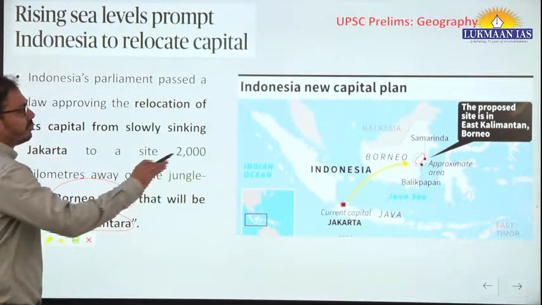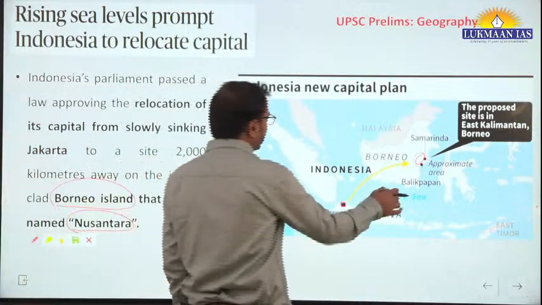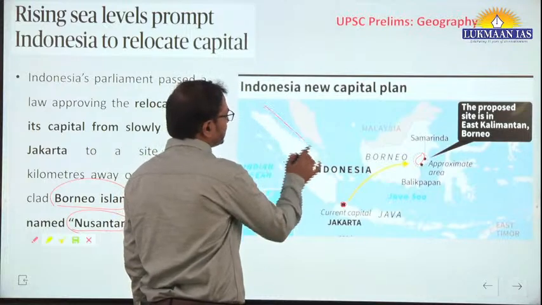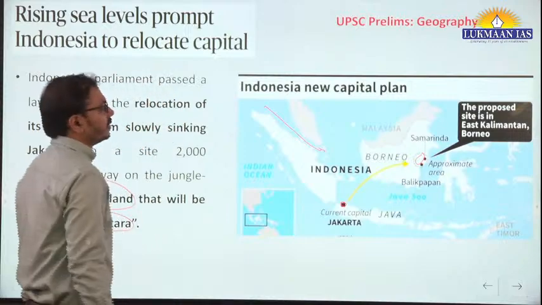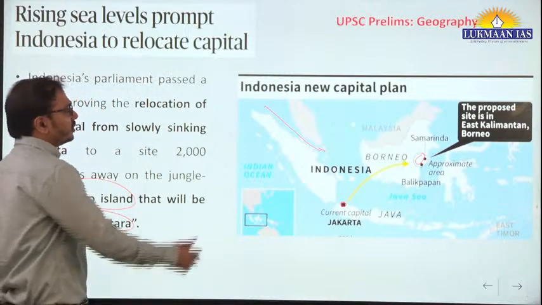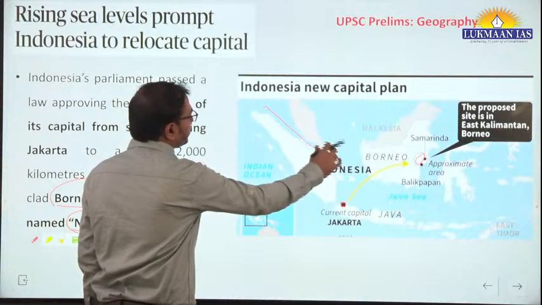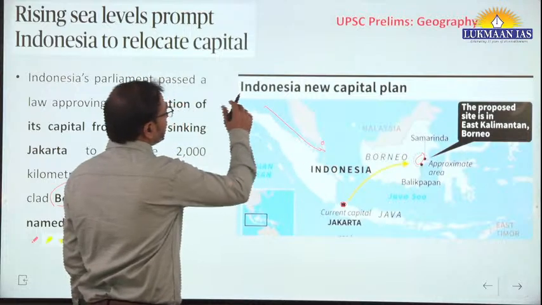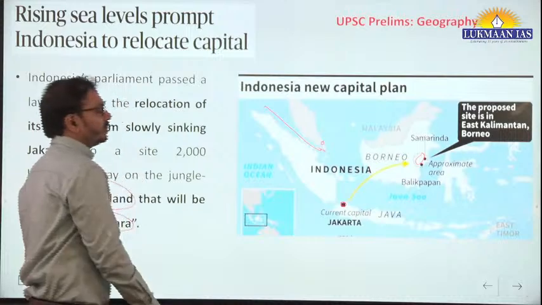Okay, so from a geography mapping perspective, you should be aware, this is the Java Sea, this is, you know, the Strait of Malacca, like this. So you should be aware about the locations and all. So this is the Strait of Malacca, through which the oil trade is happening, Singapore is located somewhere here, and then the Andaman and Nicobar Islands are located near this, we can say, Malacca Strait.